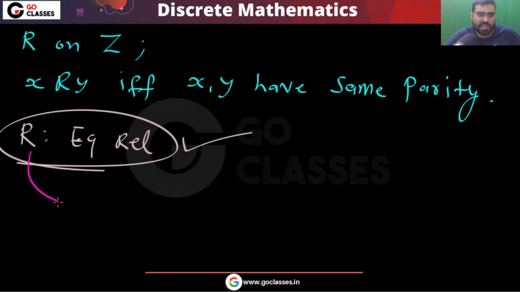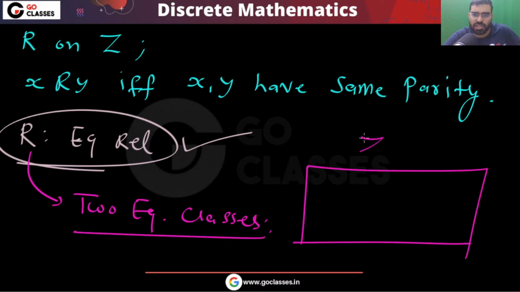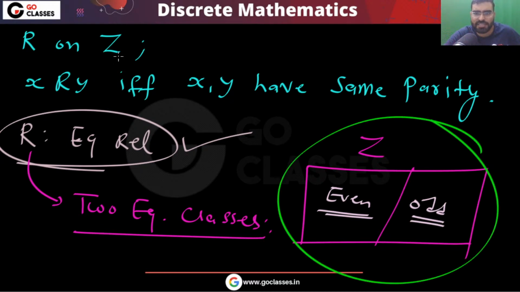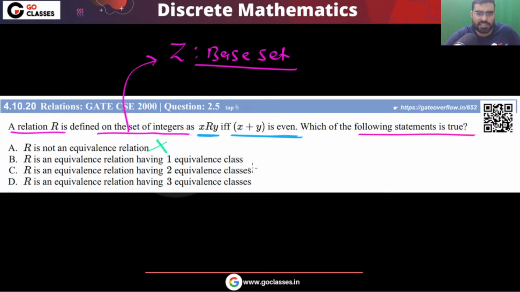So this is an equivalence relation, and this has two equivalence classes. What are those? This is your set of integers. One is all the even numbers and one is all the odd numbers. So there are two equivalence classes, and this is the partition of the set of integers. One part has all the even numbers, another part has all the odd numbers. Answer will be option C.